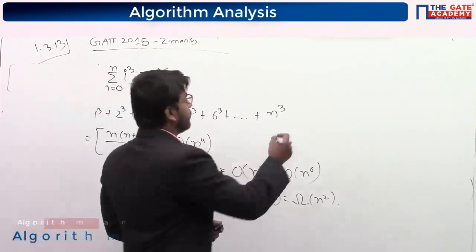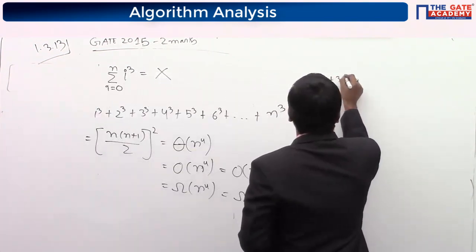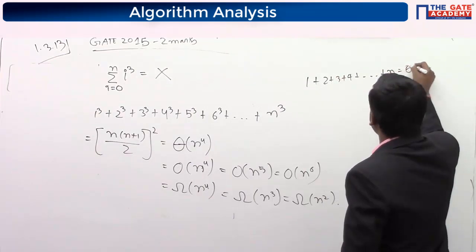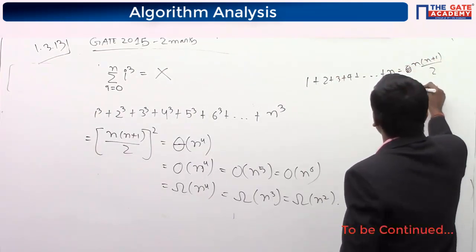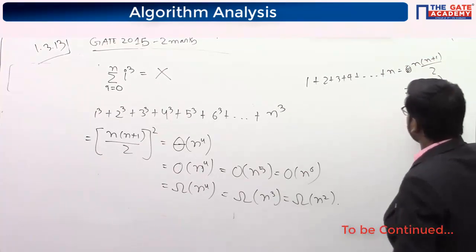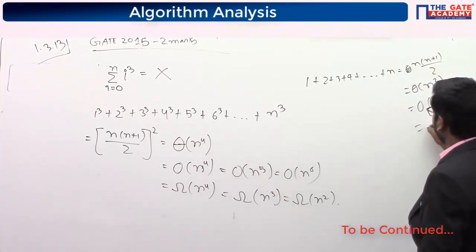Understood? When we do the summation of 2, 3, 4 till n, it is n into n plus 1 by 2. So that's why we say it is theta of n square. Since it is theta, it is both big O and omega.